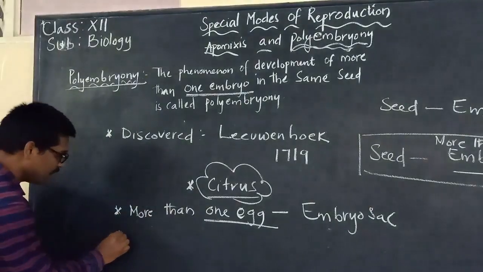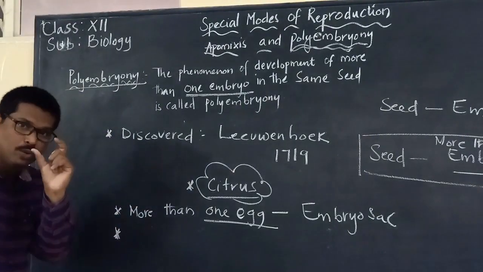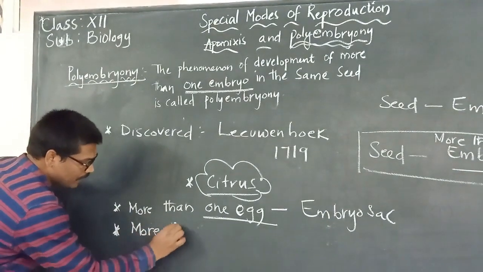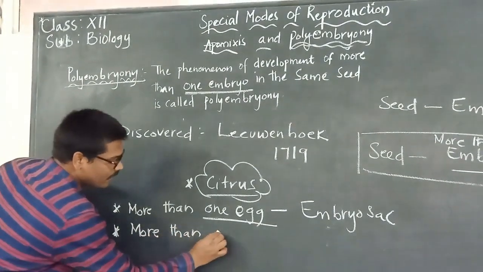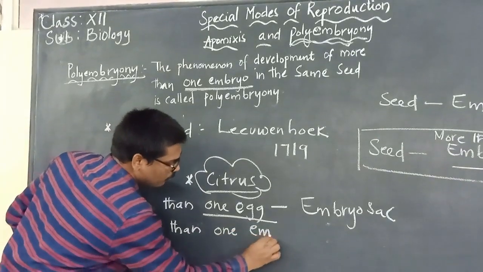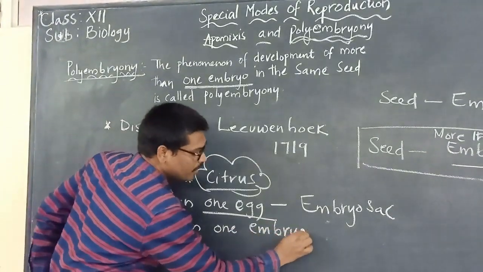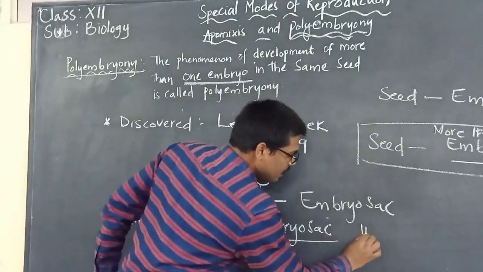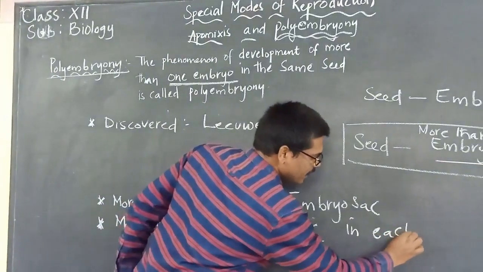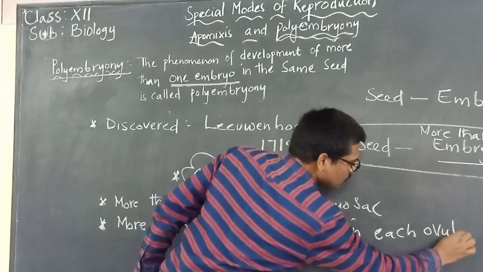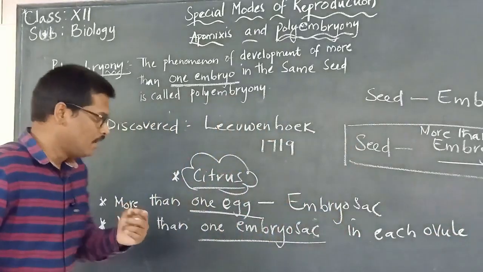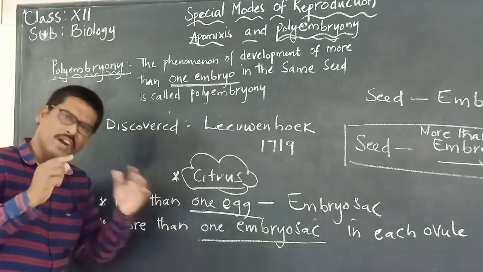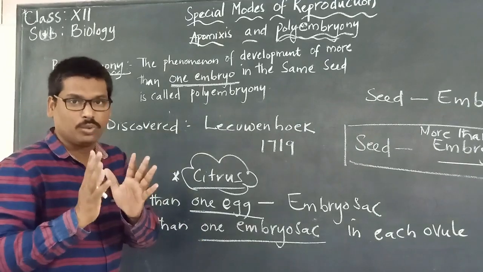Another reason is that each ovule may contain more than one embryo sac. What is the normal rule?